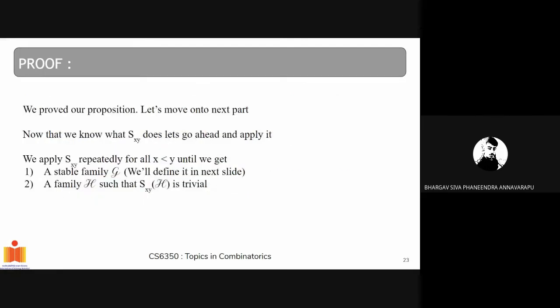So we proved our proposition, and what we do now is repeatedly apply Sxy to our non-trivial intersecting family until we reach one of the two following stages. The first one is that we get a stable family G, and we'll define it after some time. The second is that we get a family H such that Sxy of H is a trivial family.